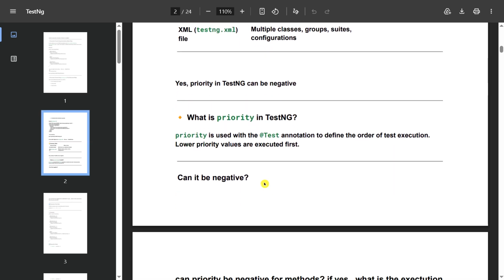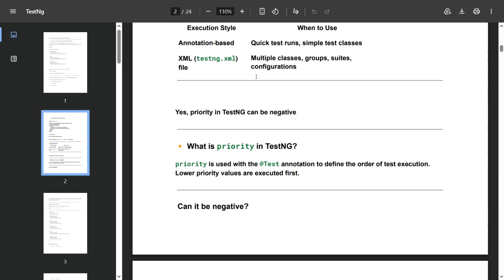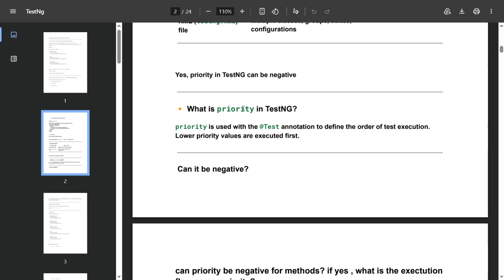And what is the priority in TestNG? They may ask whether priority can be negative. Yes, you can say priority in TestNG can be negative. Priority is used with the @Test annotation to define the order of test execution. Lower priority values are executed first.